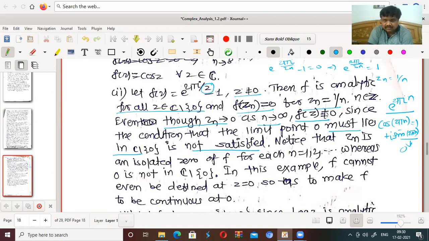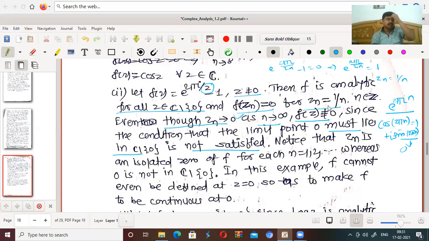What are we saying? Now see here. What are the zeros? 1 by n are the zeros. What is the limit point of the zeros? 0. But 0 is not in this domain, because we have taken such a domain for f which excludes 0. So 0 is a limit point of 1 by n but is not contained in D. Therefore, this function is not identically equal to 0.